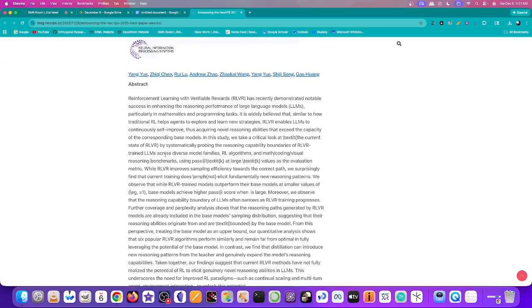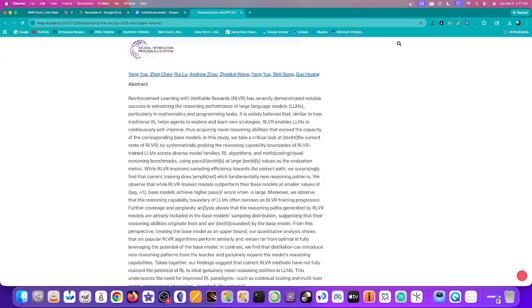With RLVR improved sampling efficiency towards the correct path, we surprisingly find that the current training does not elicit fundamentally new reasoning patterns. We observe that while RLVR-trained models outperform their base models at smaller k values, base models achieve higher scores when k is large.